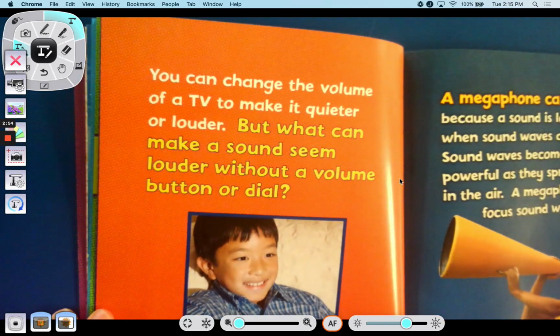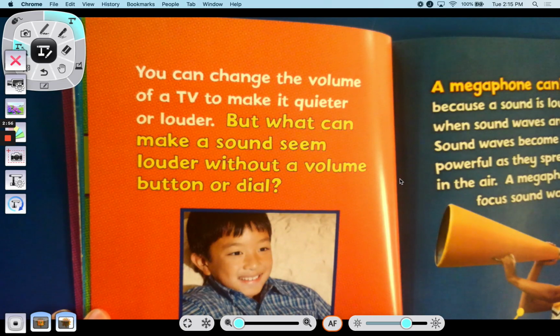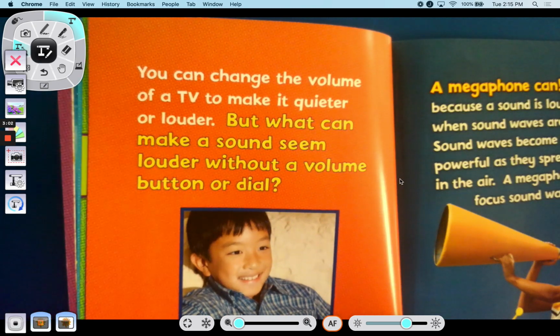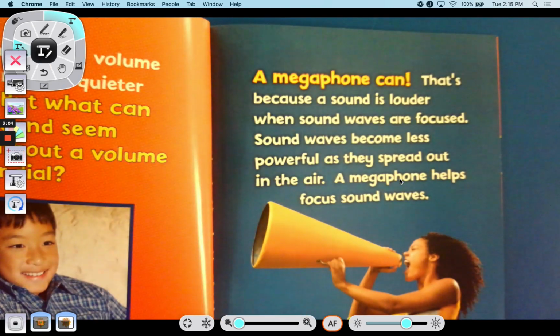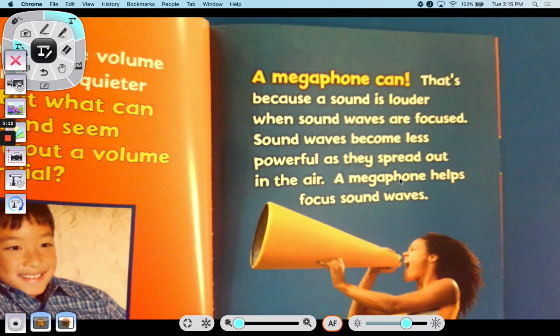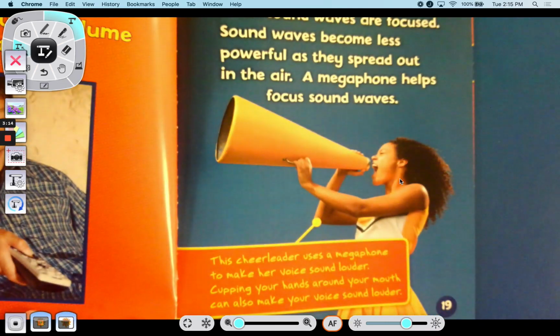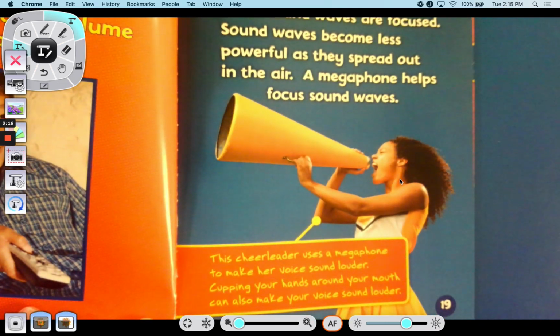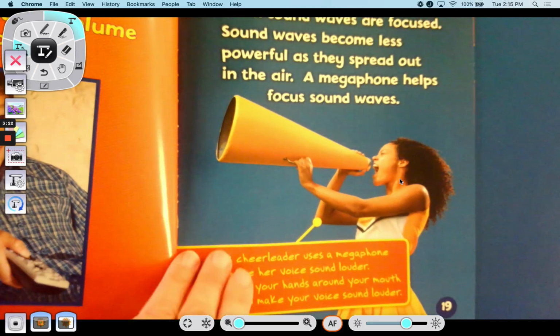You can change the volume of a TV to make it quieter or louder, but what can make a sound seem louder without a volume dial? A megaphone can. That's because the sound is louder when the sound waves are focused. Sound waves become less powerful as they spread out in the air. A megaphone helps to focus sound waves. The cheerleader uses a megaphone to make her voice sound louder. Cupping your hands around your mouth can also make your voice sound louder.